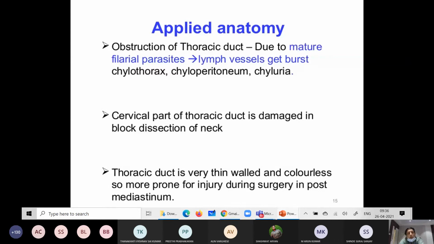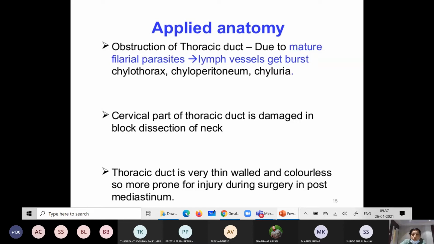Then the cervical part of the thoracic duct is damaged during block dissection of the neck. This much is enough to remember. Next, the thoracic duct is very thin-walled and colorless, so it is more prone to injury during surgery in the posterior mediastinum.